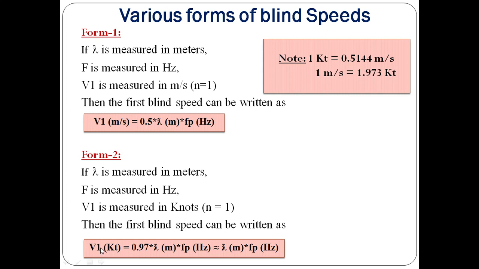If you want to directly calculate the velocity in terms of knots, you can use this equation directly: 0.97 into lambda into Fp, and it's approximately equal to 1, so it is approximately given by lambda into Fp. If you know the transmitted frequency or lambda and pulse repetition frequency, you can easily calculate the velocity in terms of knots.